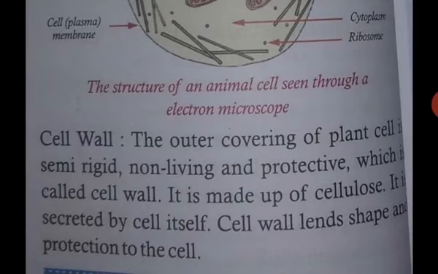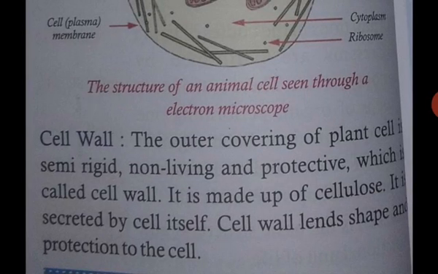And the first is the cell wall. It is the outer covering of the plant cell. It is non-living, permeable, and made up of cellulose. The function of it is protective in nature.